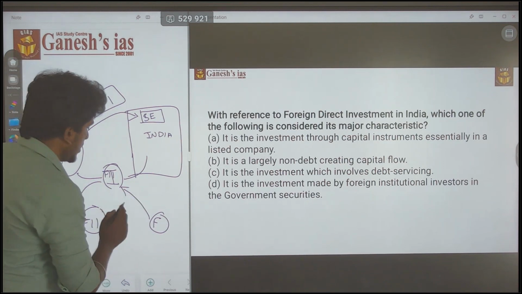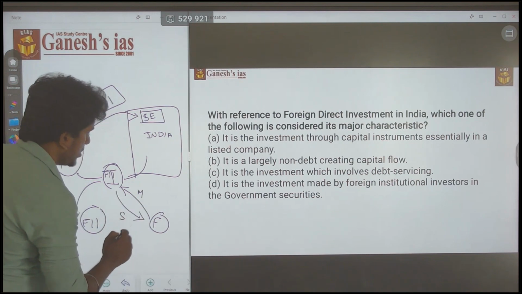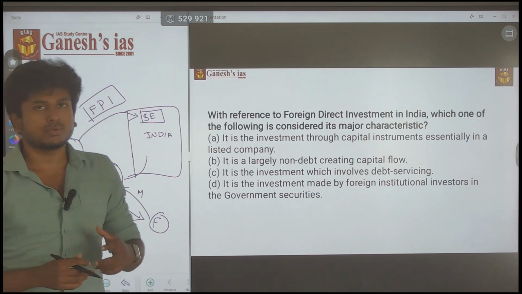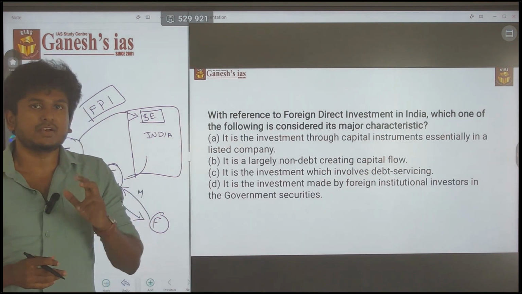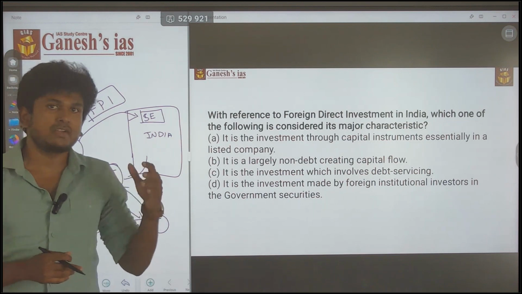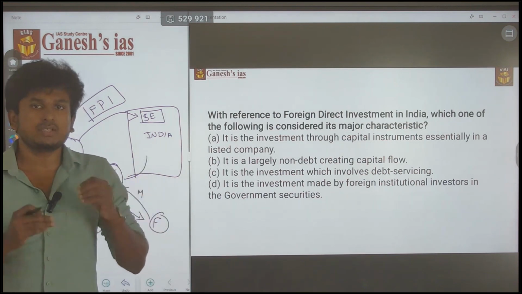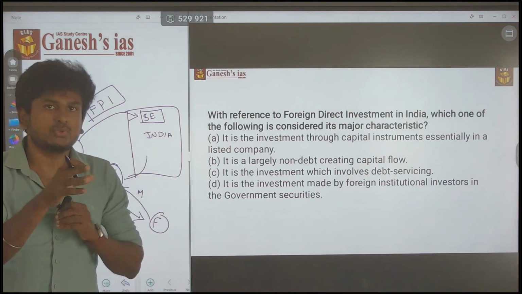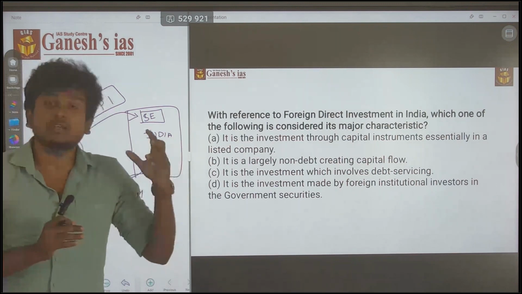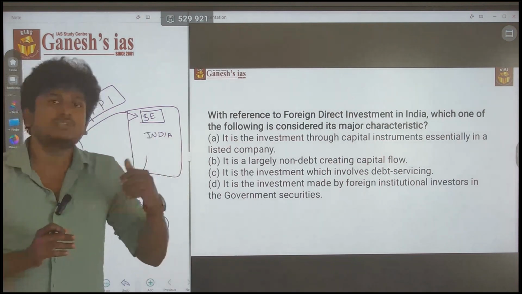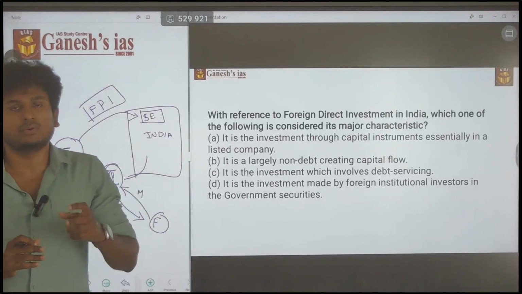By that he invests some money and buys shares. So he is not directly participating in any investment activities. The investment activities are made by the institution. You just provide money to that institution, and everything is managed by the institution. That is called a foreign institutional investor.